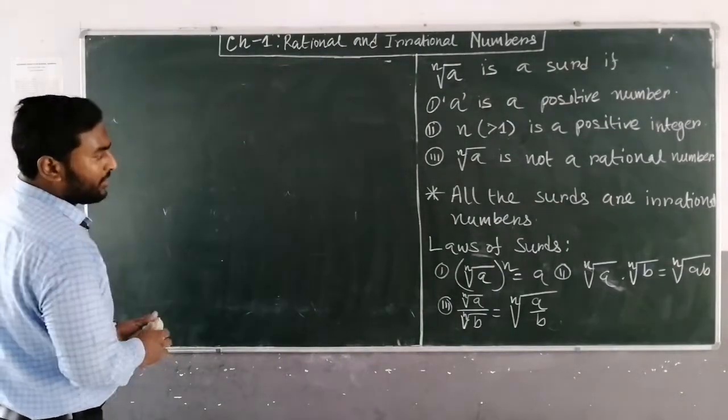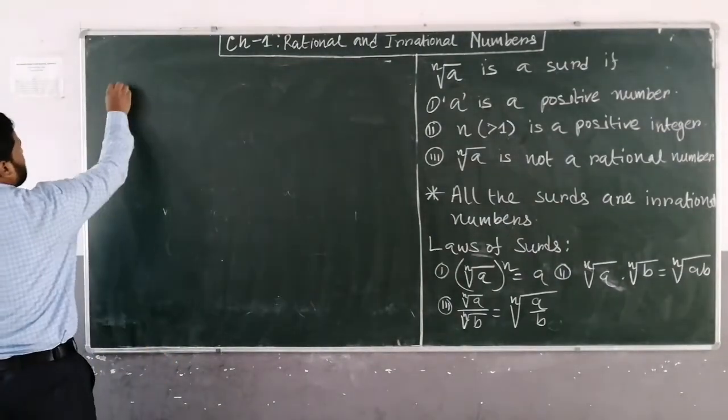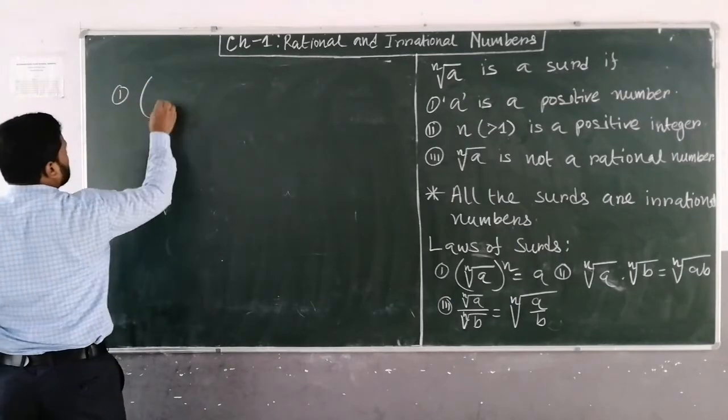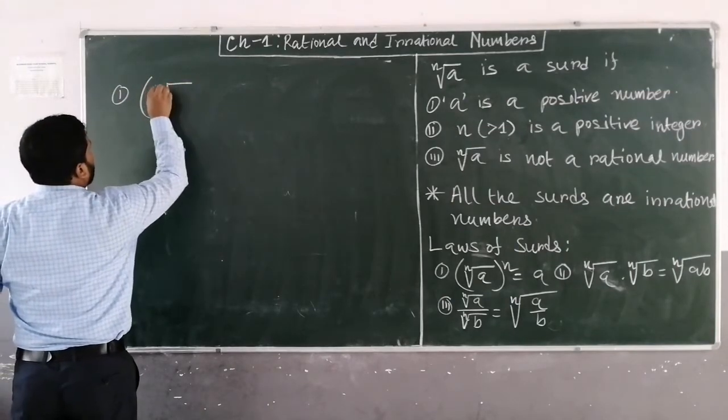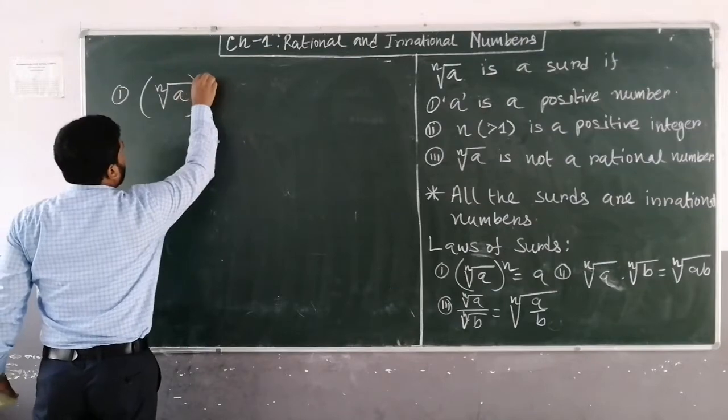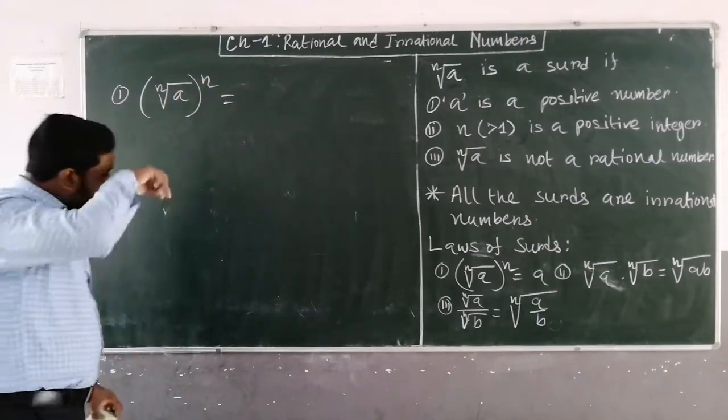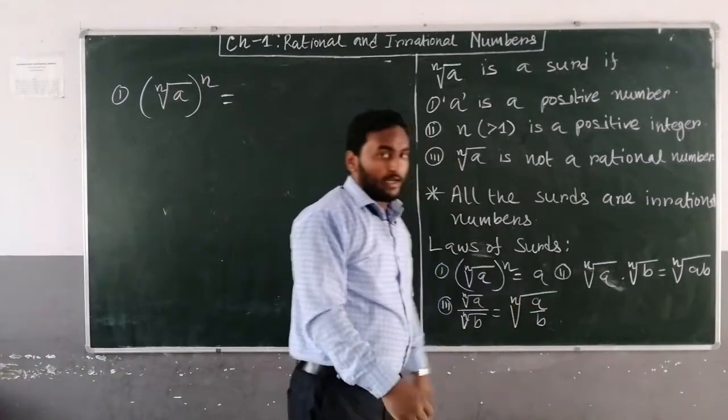Okay, first law. Take the left hand side only. Nth root of a to the power n. You have to show that it equals a.